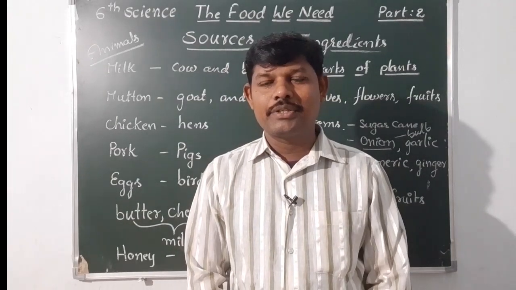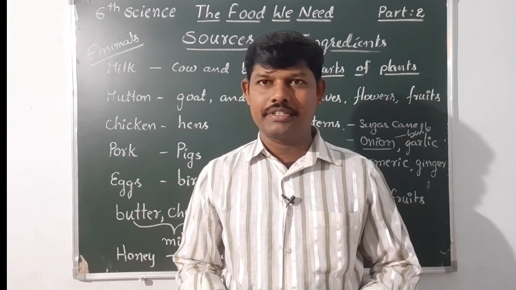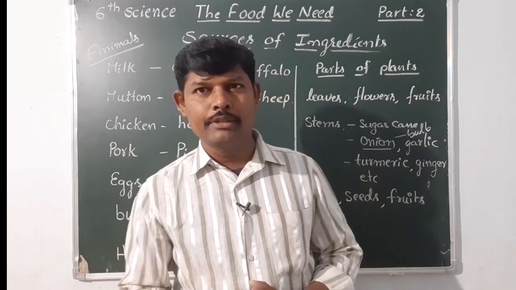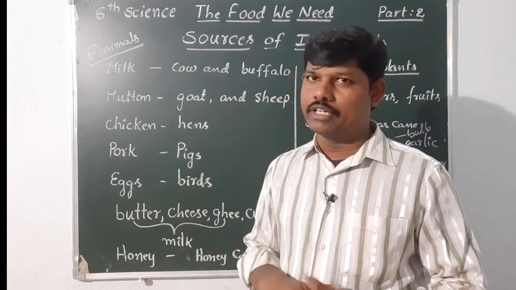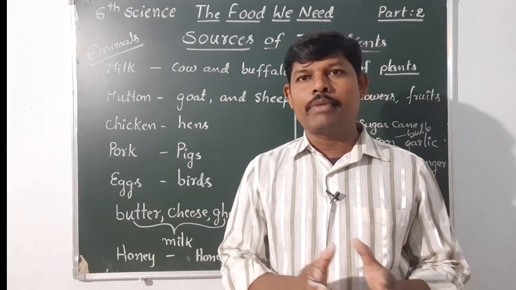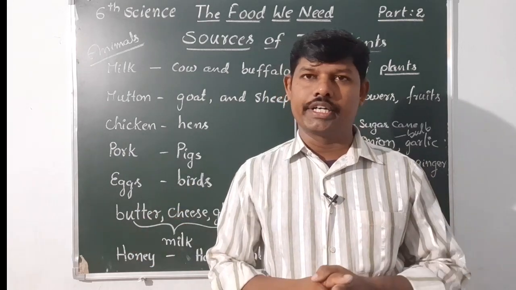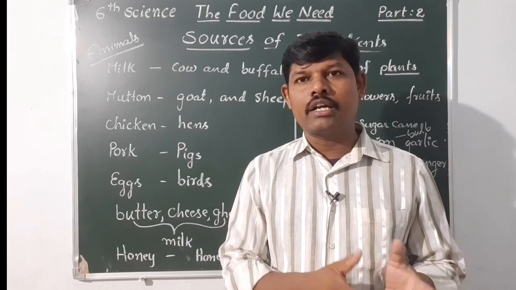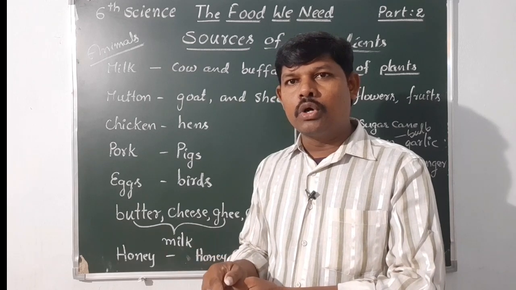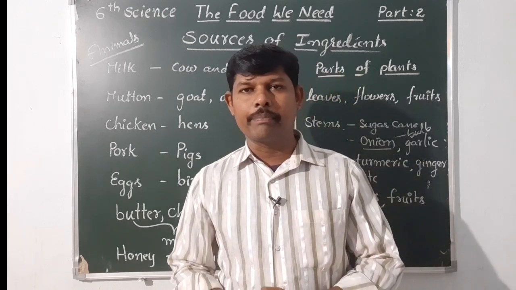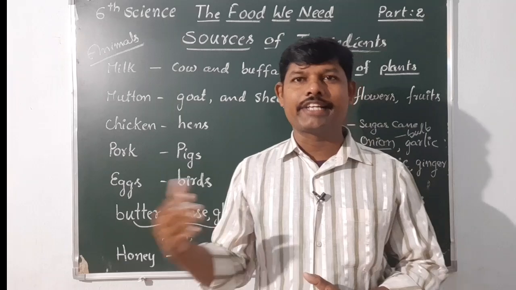So my dear students, to prepare different food items we need several ingredients. That ingredients we are getting either from plants or from animals. Whatever it may be, some ingredients we will use in large quantity, some ingredients we will use in small quantity. So why are we using some in large quantity and some in small quantity? To know that, we need to know about the preparation of the food. So preparation of the food, let us discuss in the next class.